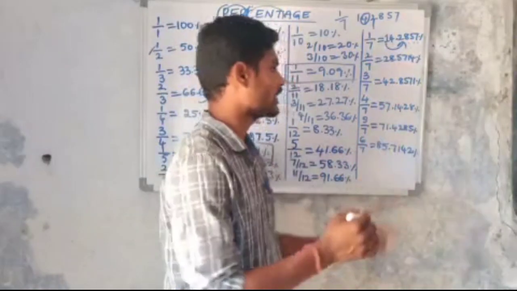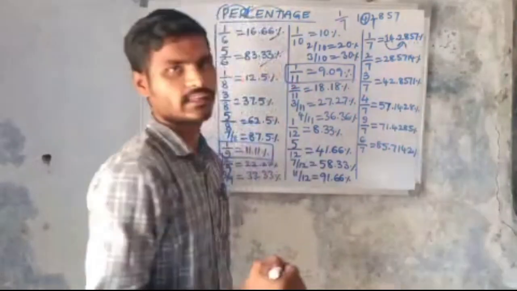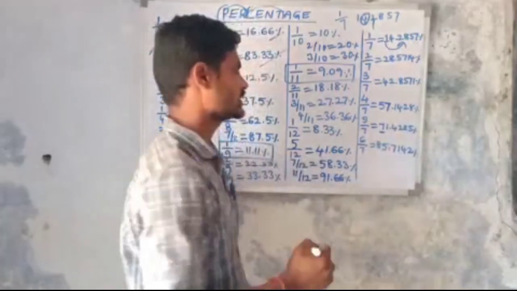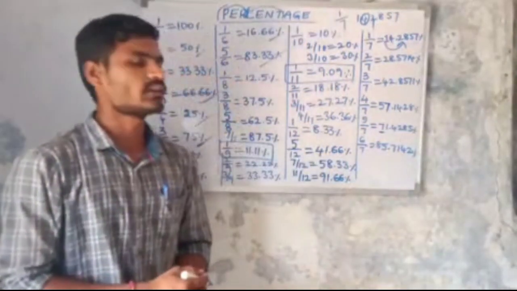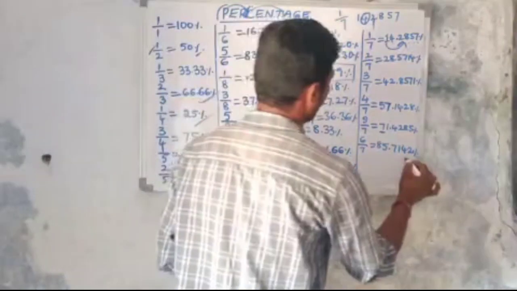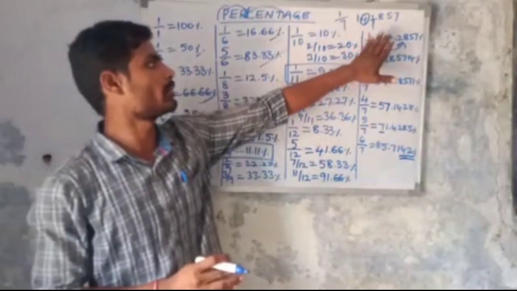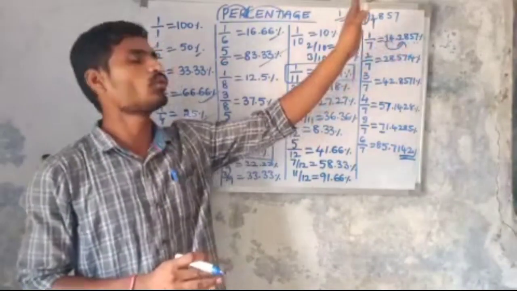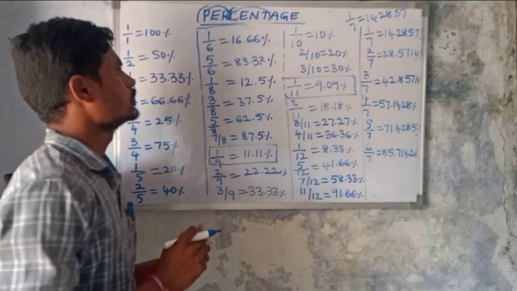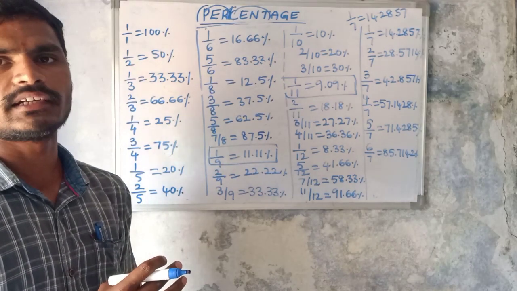Okay, then 5 by 7. After 5, the next highest number is what? 7. So 71.4285 percentage. Okay, then 6 by 7. After 7, 8 is the highest number, so 85.7142 percentage. So it is a rotating matter. Okay, so these are the values you should remember. 1 by 7 equals 142857. Okay, so you should remember almost 18 to 20 fractional and percentage values.